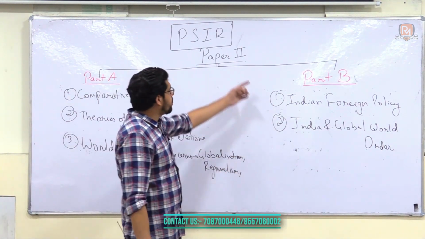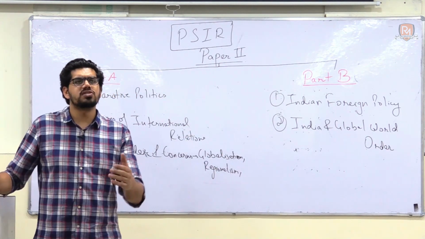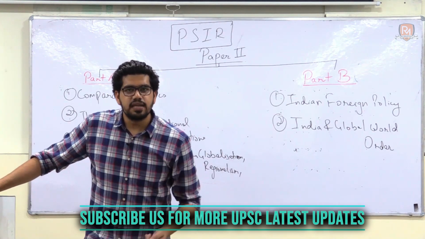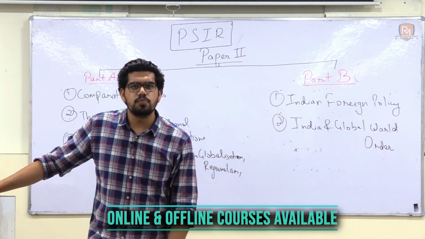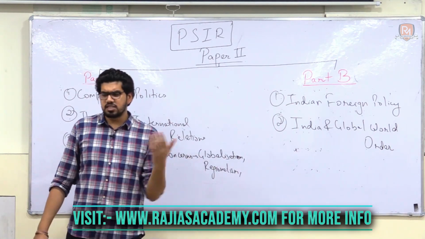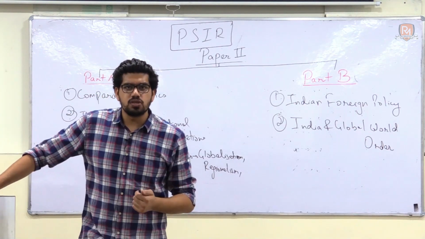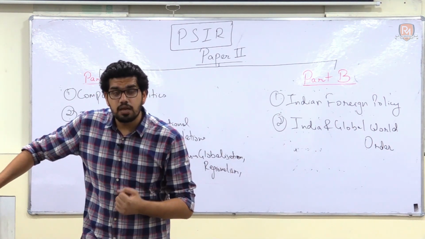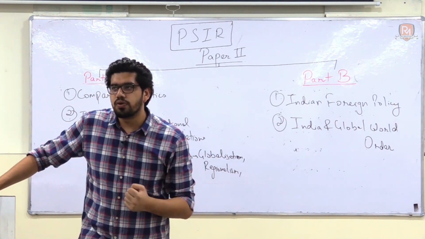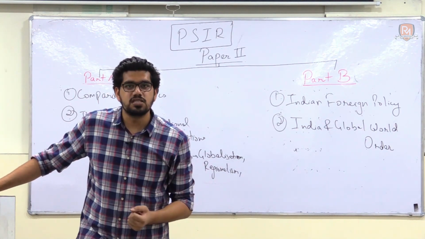And similarly, for paper 2 part B, the students, aspirants or selected candidates will recommend books like Does the Elephant Dance by David Malone, again a great book, Pax Indica by Dr. Shashi Tharoor, and even some will mention the book of Rajiv Sikri. But all these books were written 10, 7 or 5 years back. The recent books on international relations are Choices by Shivshankar Menon, and there is a wonderful book, How India Sees the World, written by Shyam Saran.